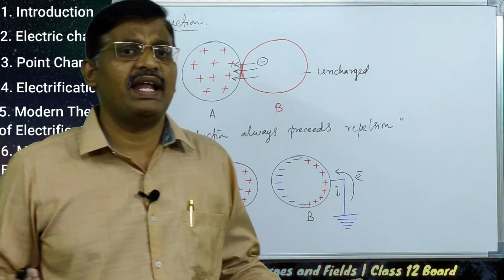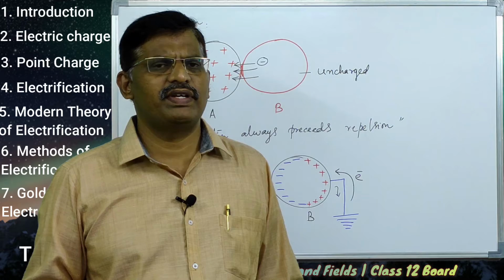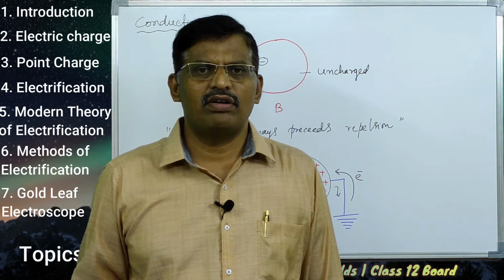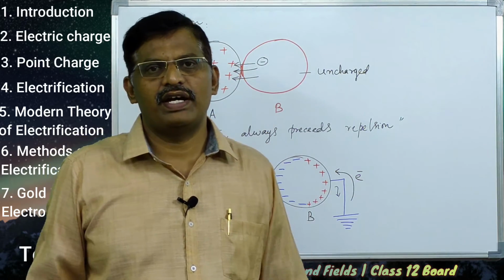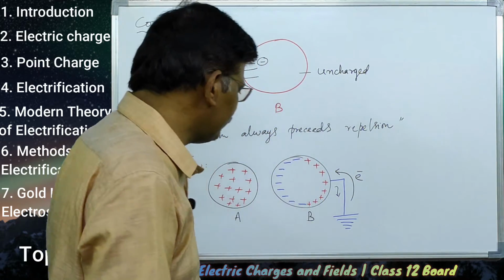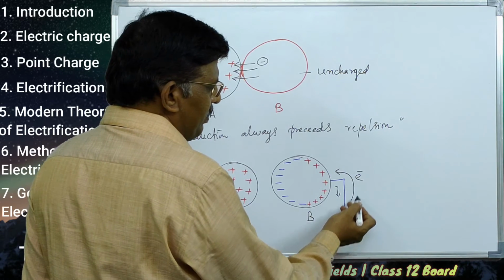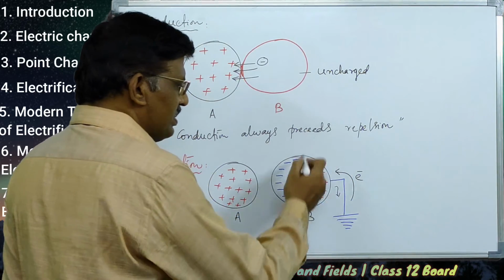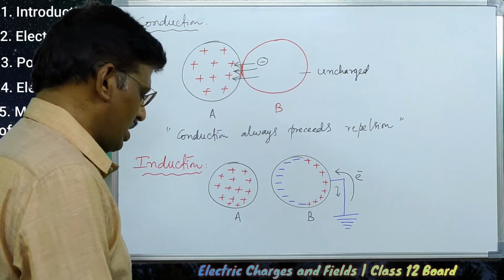Earth supplies any number of charges, because the potential of the earth is always considered to be 0, and earth is considered a huge reservoir of charges. When electrons come from the earth to B, this second side of B becomes neutral.